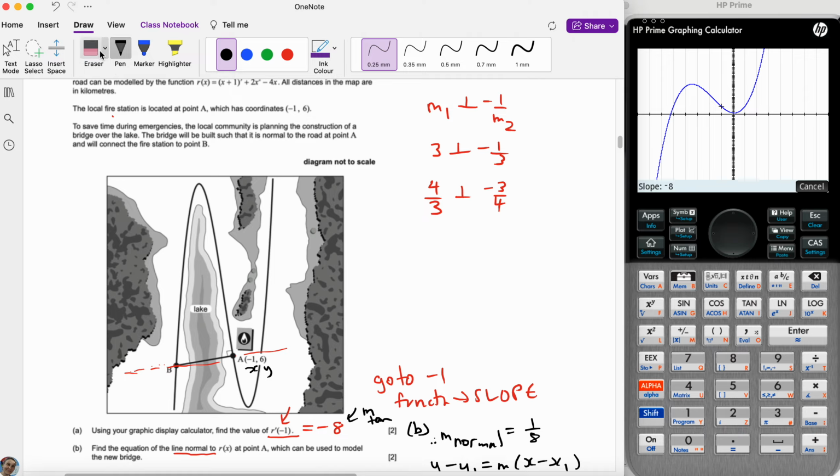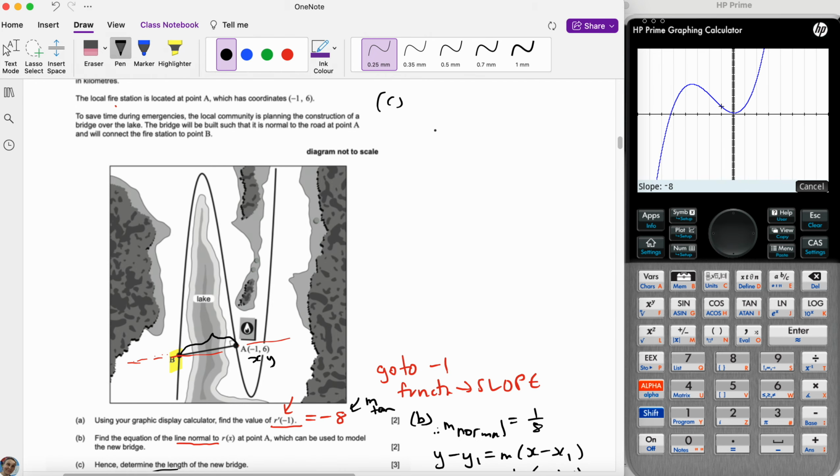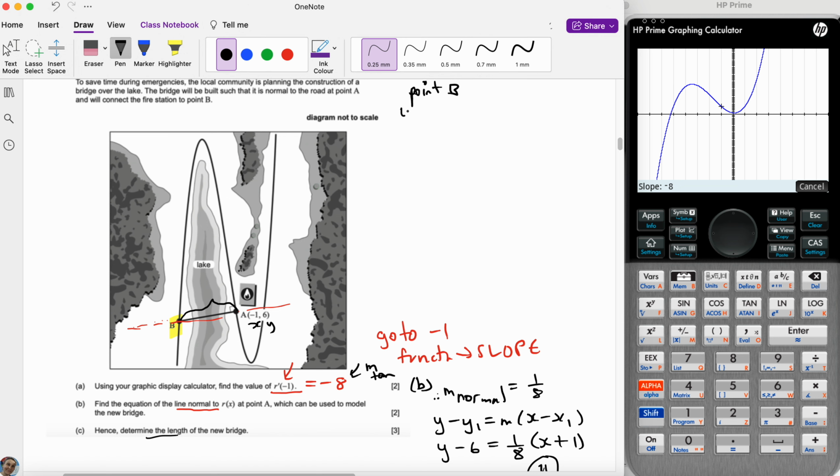All right, so I'm just going to delete this, and we'll need space for C. So let's look. What we need is the length. Okay, we need this. So the first thing we're going to need is point B. Okay, how do we find point B? Well, we have the function, and what we can do is we can just graph this line.